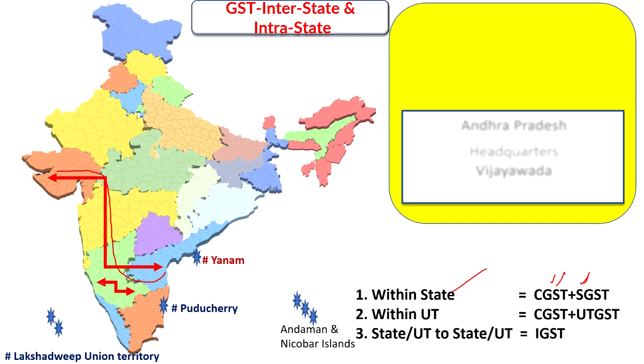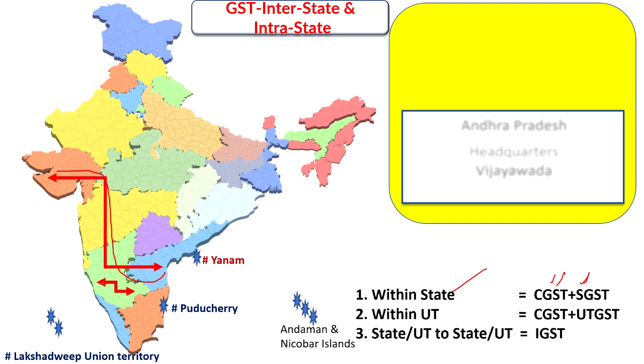If the manufacturer is from the state, the state in which the manufacturing happens will benefit by getting the employment, and the tax also goes to the same state. CGST will be levied, which goes to the central government, and SGST will be levied, which goes to the state government.